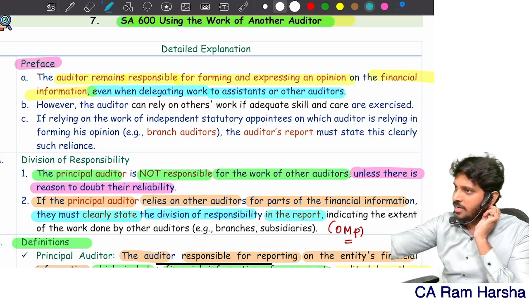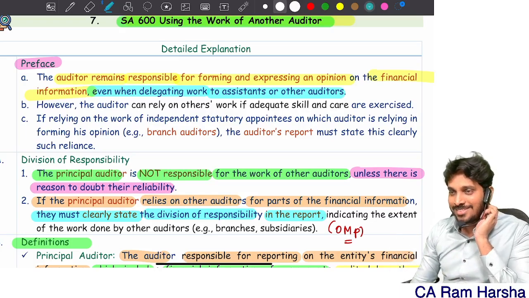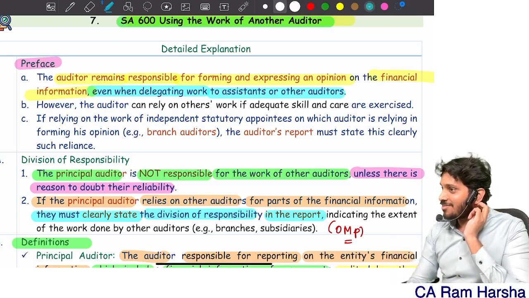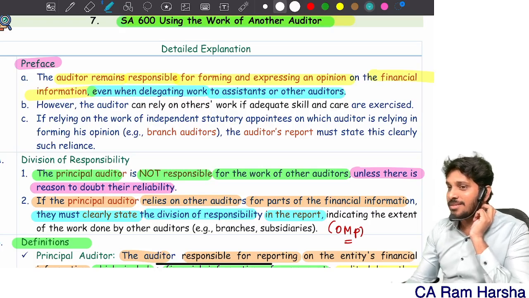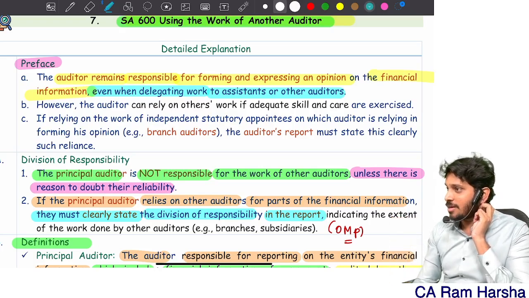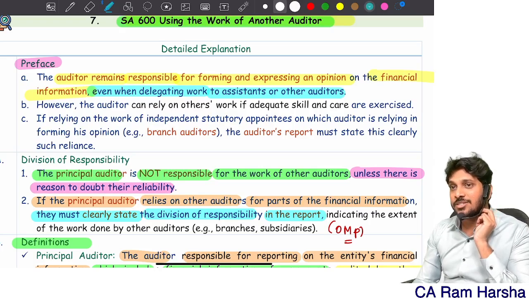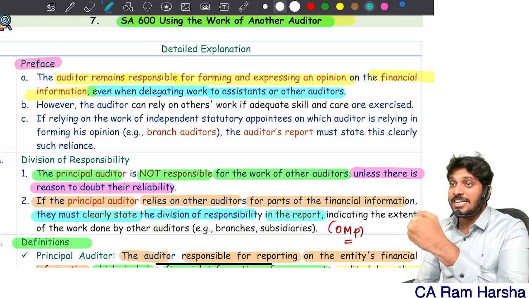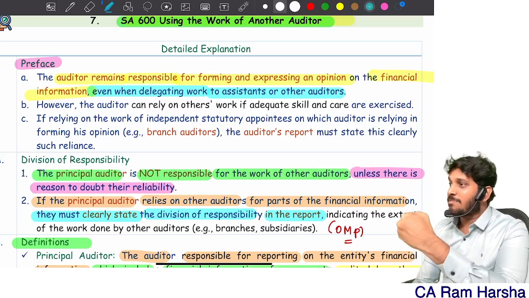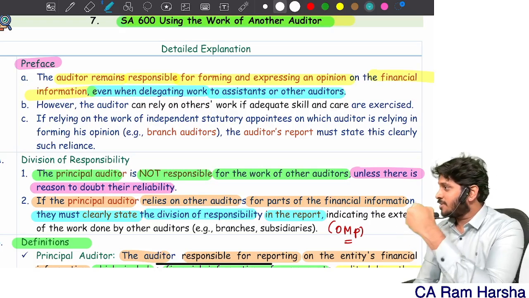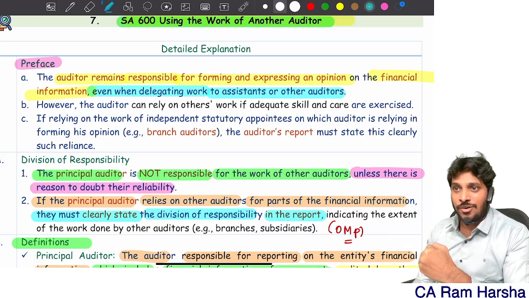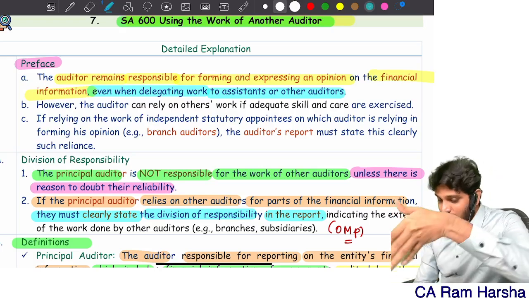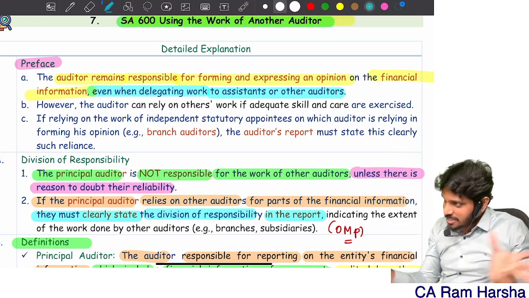He just went ahead, had snacks, and then came back. So I discovered one fraud. Tell me, can I say that my article is responsible? Why are you punishing me? No. What does the 220 standard say? You are only responsible. The engagement partner must take the responsibility, leadership quality. The engagement partner must accept the ultimate responsibility for the audit. Yes or no? That's it. You can't blame him. That is the general perception.